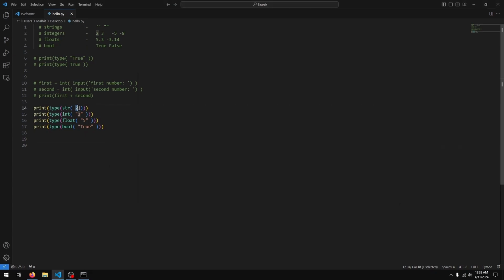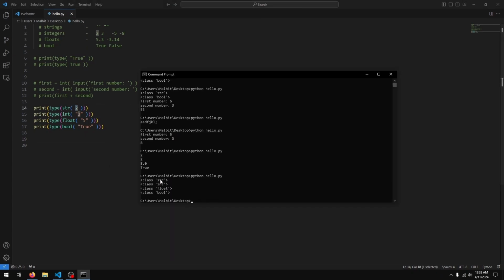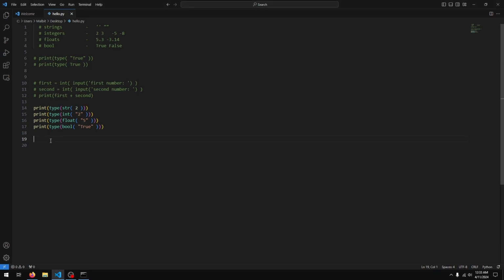You see the first one is supplied as an integer, but after conversion we have a string. Second one supplied as a string, after conversion comes out as an int. Third one float and bool. Yep. So that's how you convert data from one type to another.